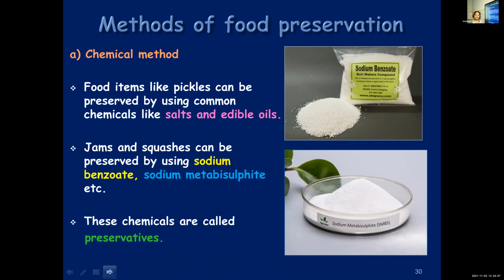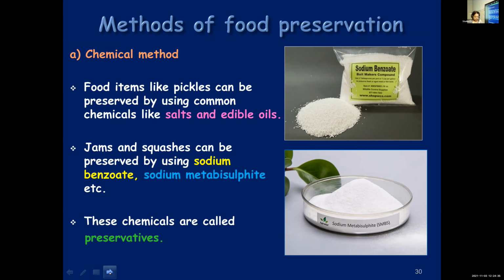Common chemicals like salt, sugar, edible oils, vinegar, etc. can be used for preserving food. And some other chemical preservatives used include sodium benzoate and sodium metabisulfite. They are commonly used to prepare jams and squashes. So all the chemicals which are used to preserve food items, we can call preservatives.